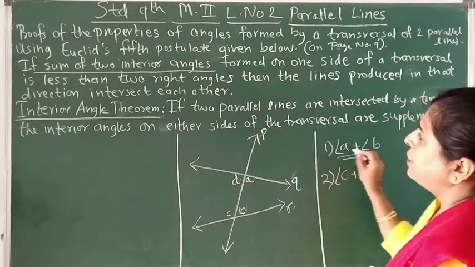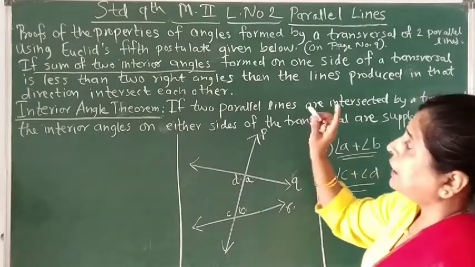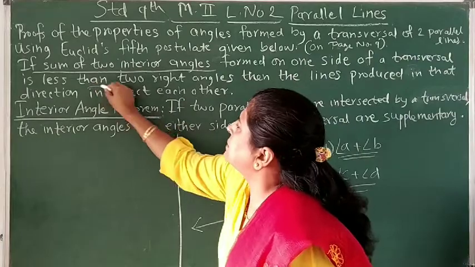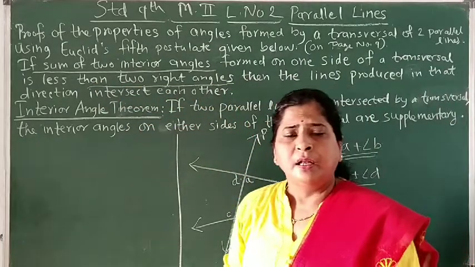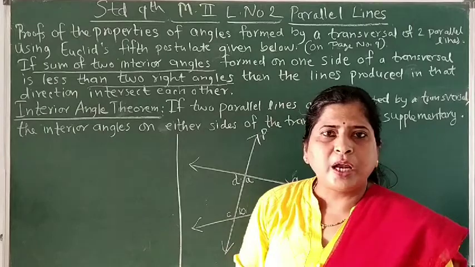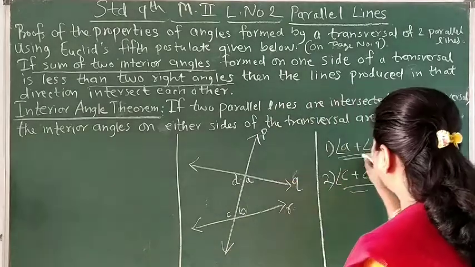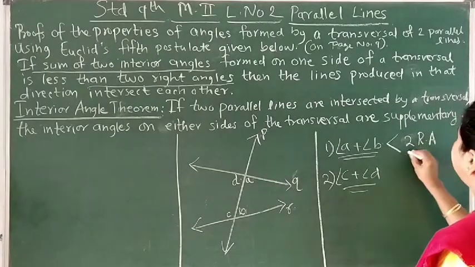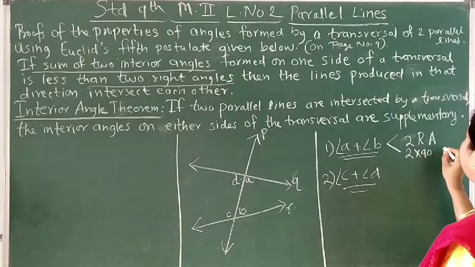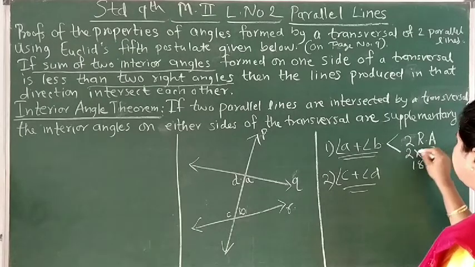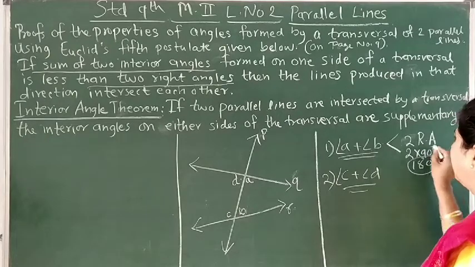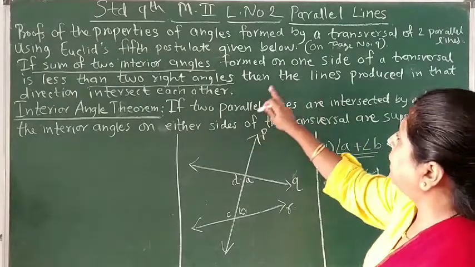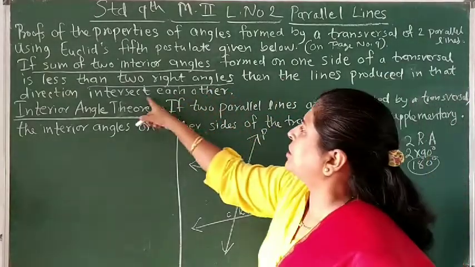Now if the sum of the interior angles on one side of the transversal is less than 2 right angles. What is 1 right angle? 1 right angle is 90 degrees. So 2 right angles is 2 into 90, that is 180 degrees. So if this sum is less than 180 degrees, meaning it is not supplementary, then the lines produced in that direction intersect each other.